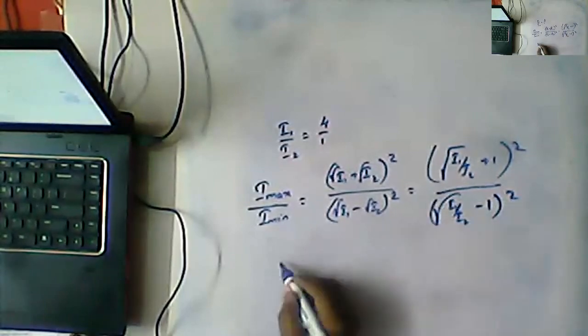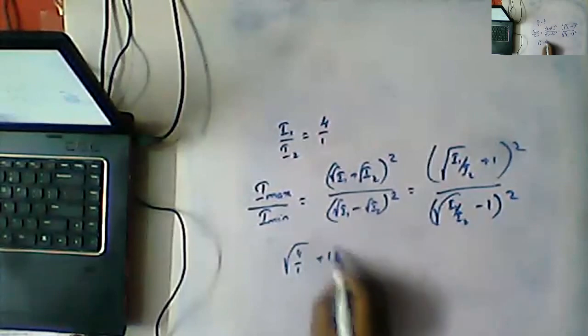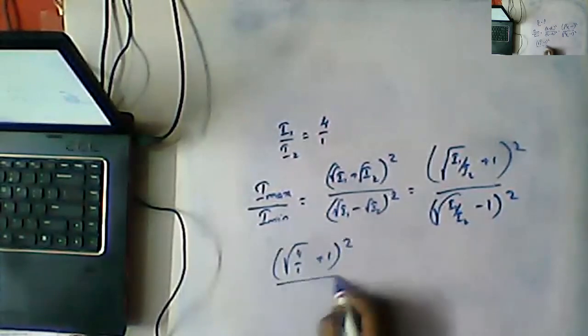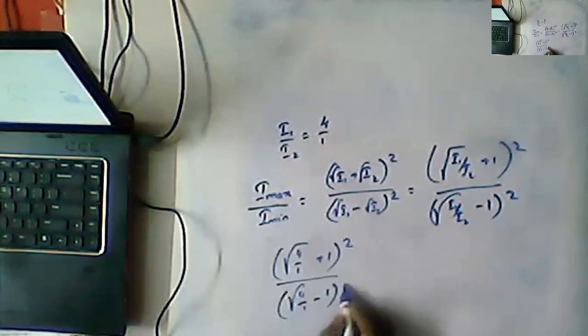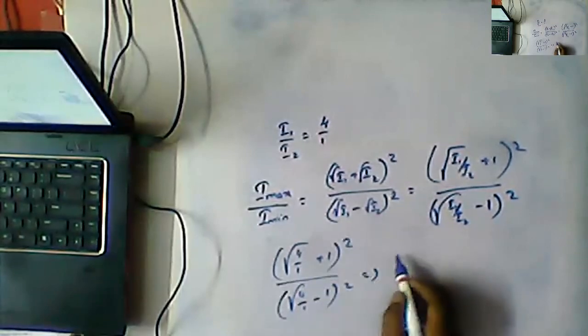That is what we can write, Nana. So square root of 4 by 1 plus 1 whole square by square root of 4 by 1 minus 1 whole square.